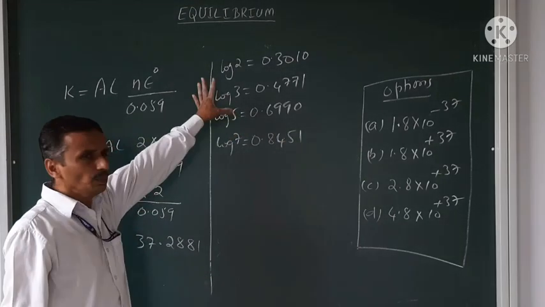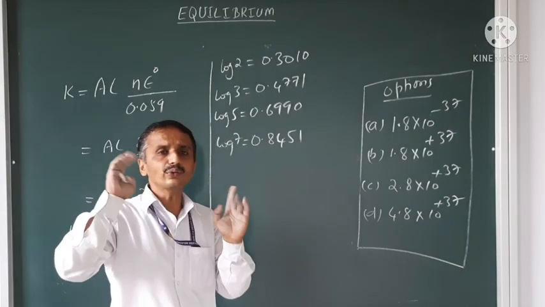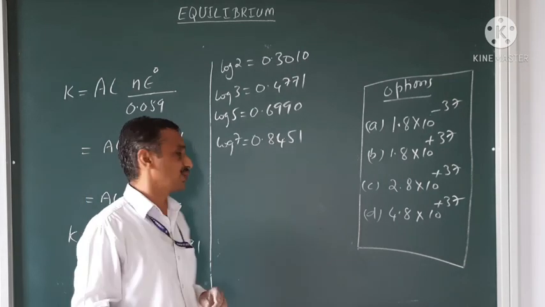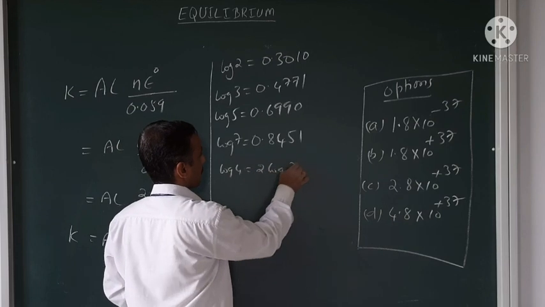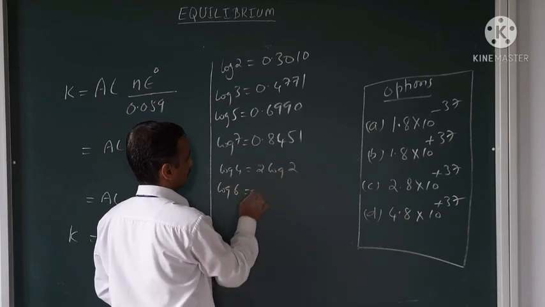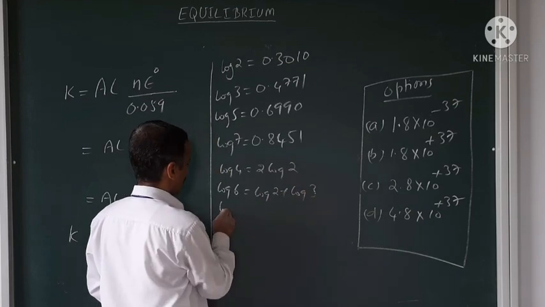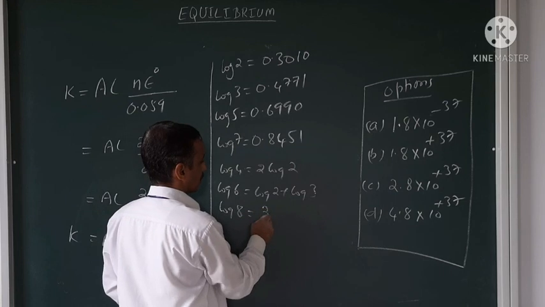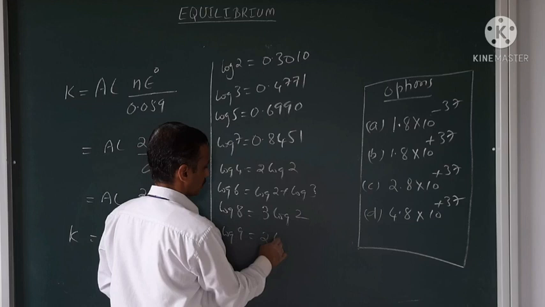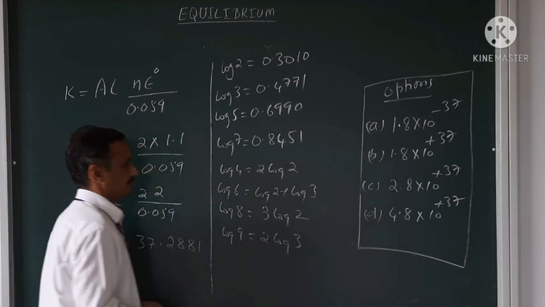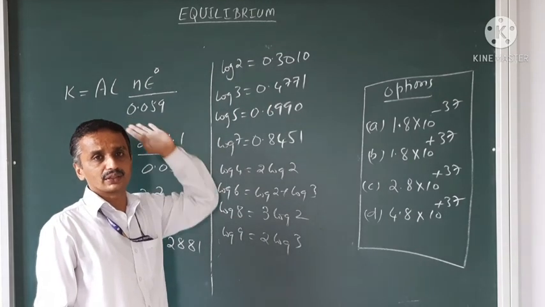So I asked you to learn by heart only log 2, log 3, log 5, log 7, and have the application factor. How to get log 4? It is 2 log 2. Log 6, it is log 2 plus log 3. Then log 8, 3 log 2. Log 9, 2 log 3. This application you should know. With this you can get the approximated value.